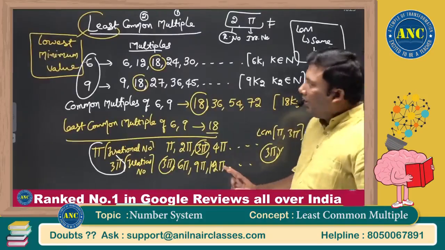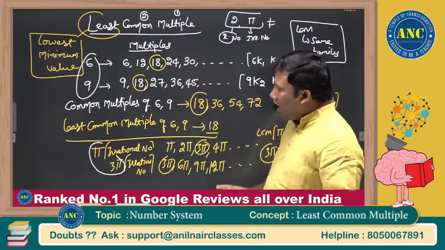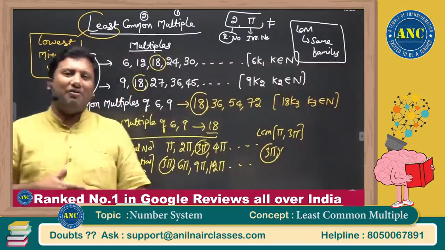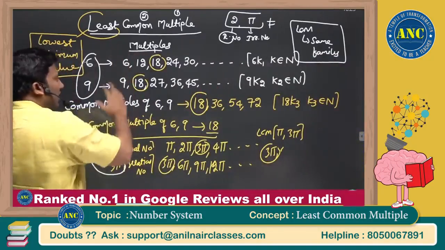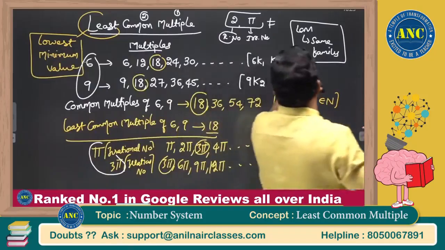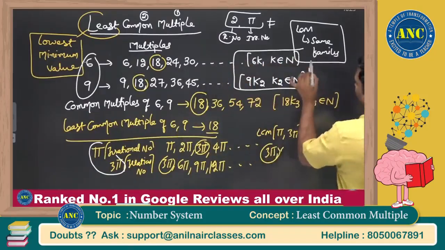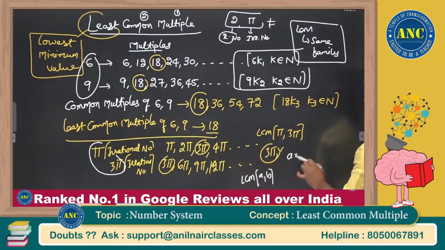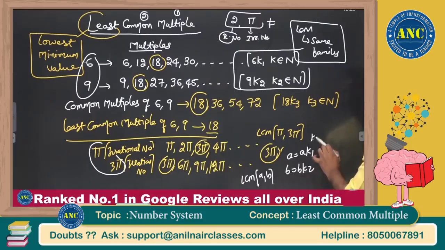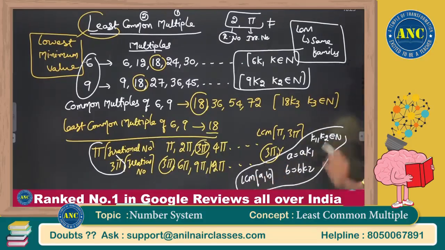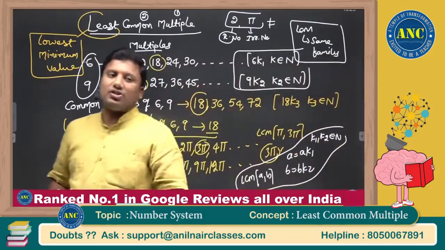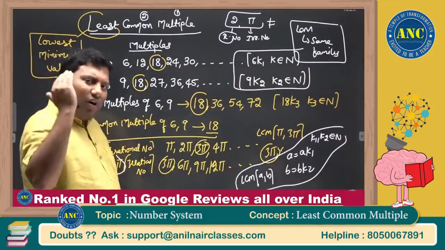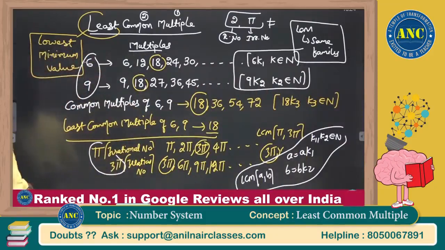Another important key point: least common multiple. This is the generic definition of LCM. Here two numbers are there. Some important key points which you need to notice. If you are doing LCM of A, B, A and B belong to the same family: A should be A K1, B should be B K2, where K1 and K2 are natural numbers. I will stress more on the fundamental concepts. Once your fundamentals are clear, problem solving will be very easy.